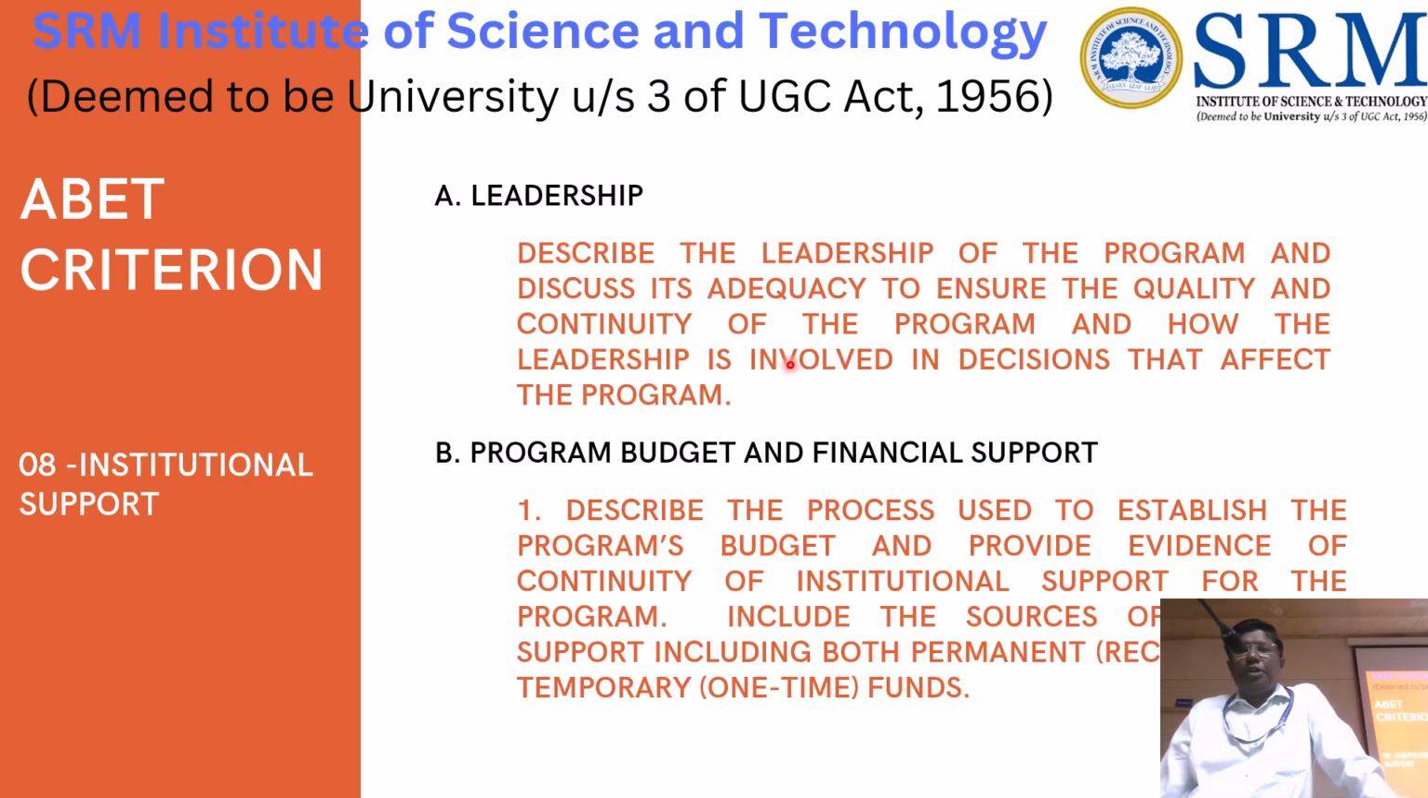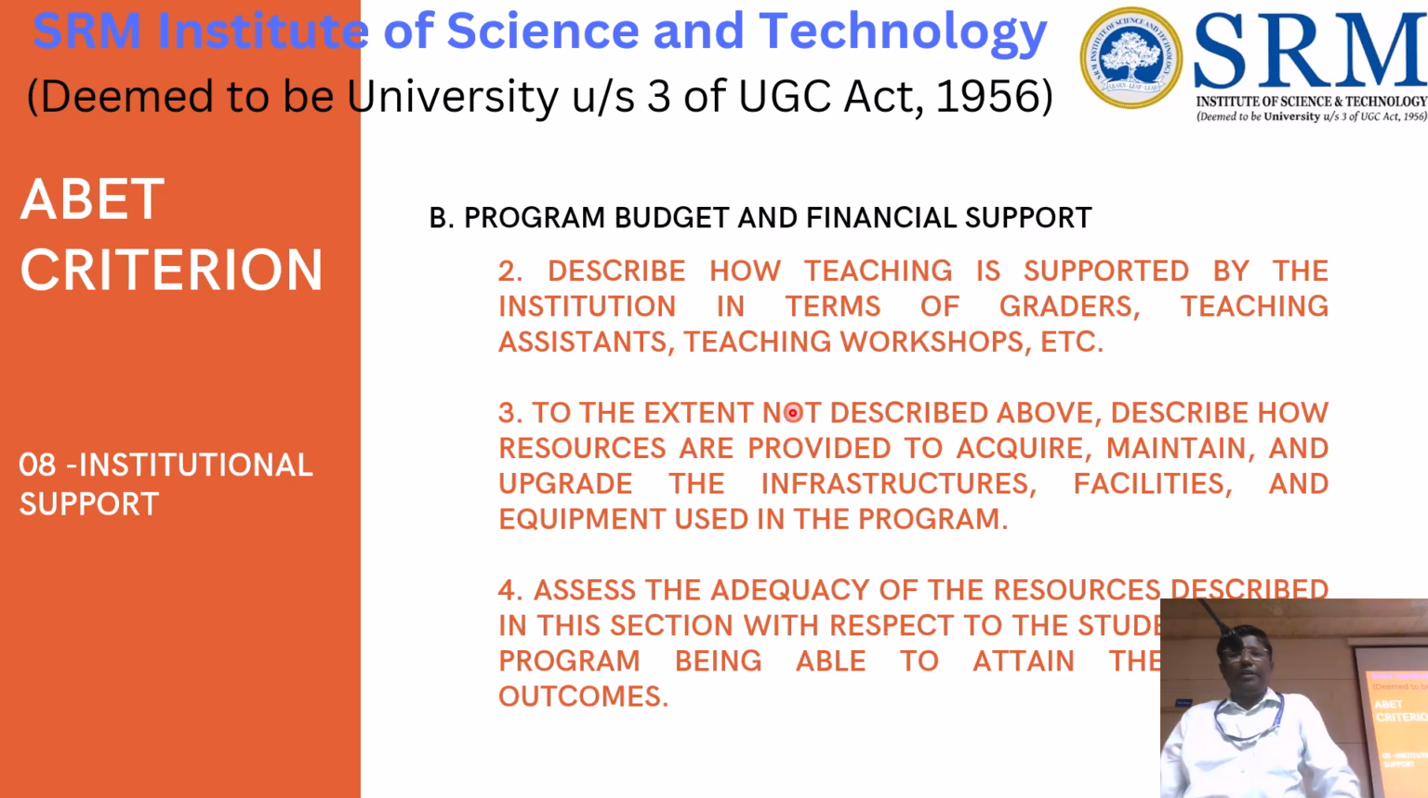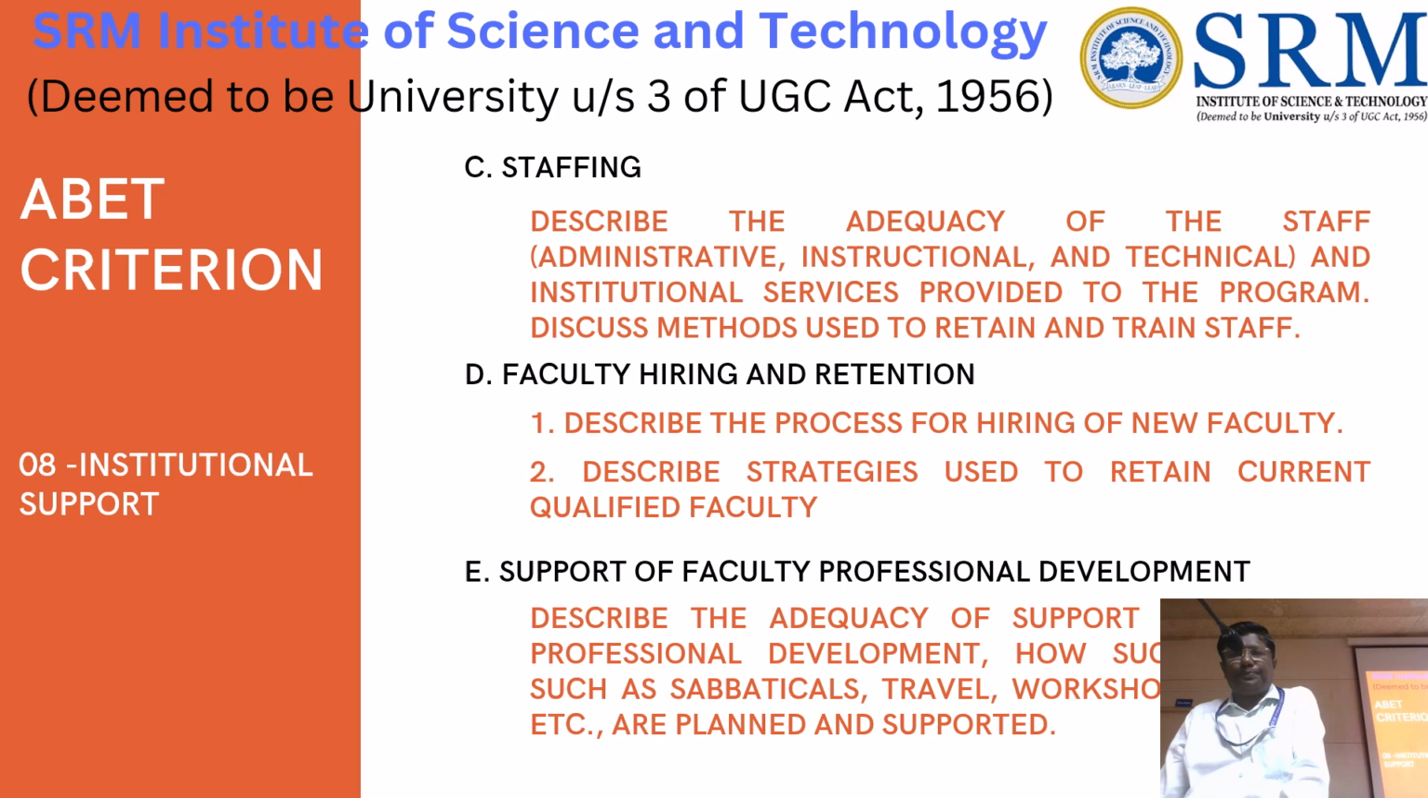And leadership and institution support: up to 7 it is for the department, and 8 is the institution support, how the institution is supporting our department, that information we have to give. Leadership and program budget and financial support, that information we have to give. And for program budget and financial support, we have to describe how the teaching is supported by the institution, the various cadres they are asking, we have to give these details.